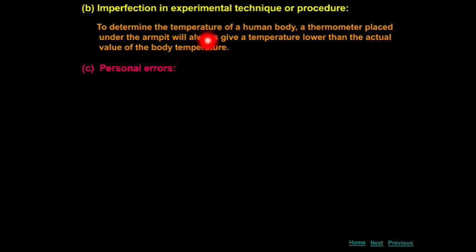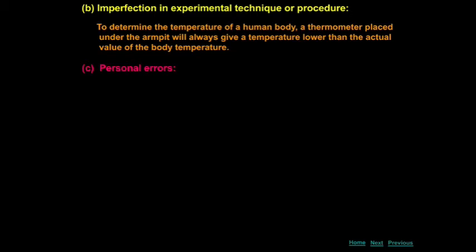Okay, so if we don't follow the proper technique, an error will occur there. Normally when we measure our human body temperature, where do we place the thermometer? Under the arm. This always gives a value lower than the actual value of the body temperature. So this is an error. In the definition we can say, these errors arise due to the limitation of the experimental arrangement. Simply we say, okay, in our screen it gives the example. So it is the imperfection in experimental technique. Okay, that's all. See the next one, that is personal error.